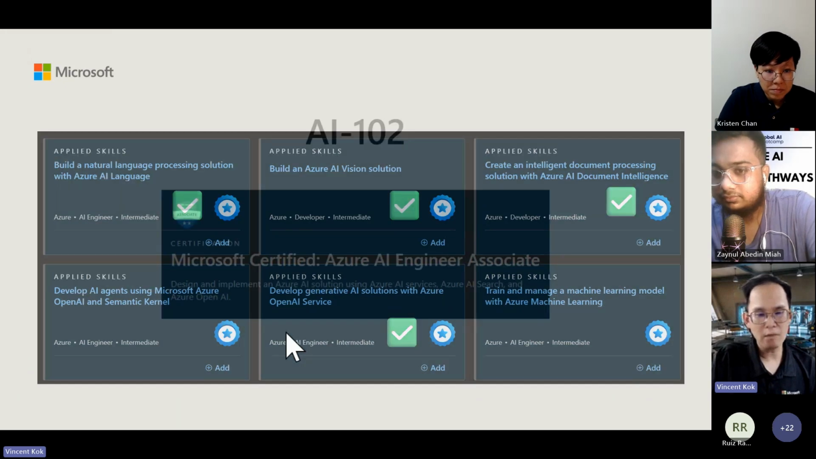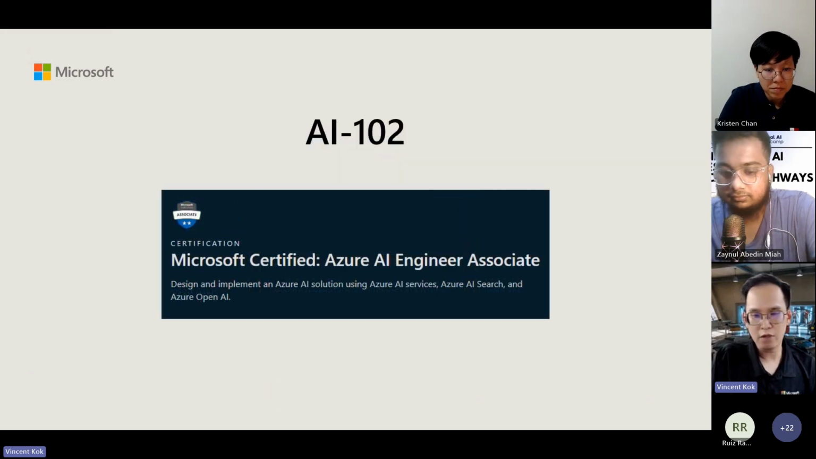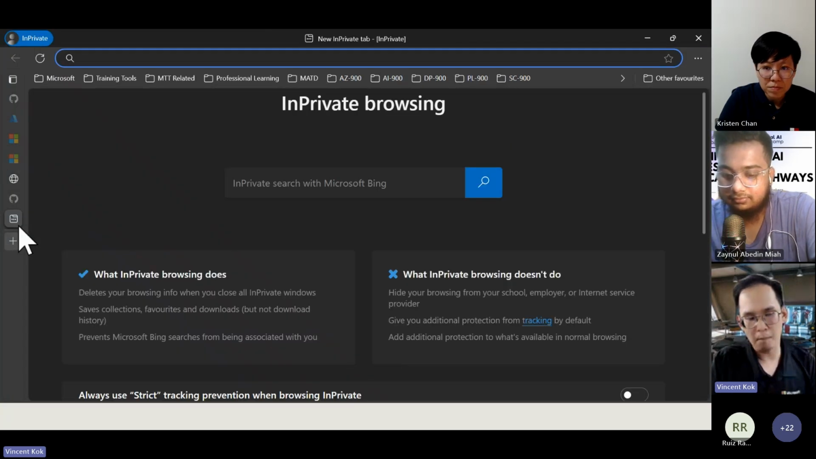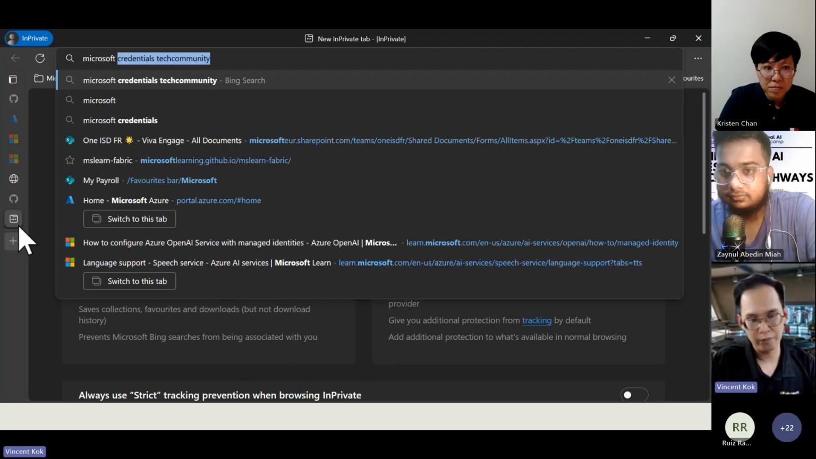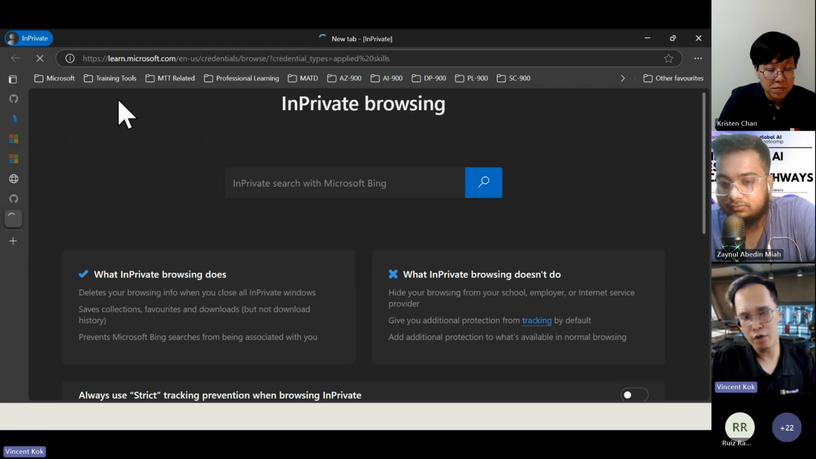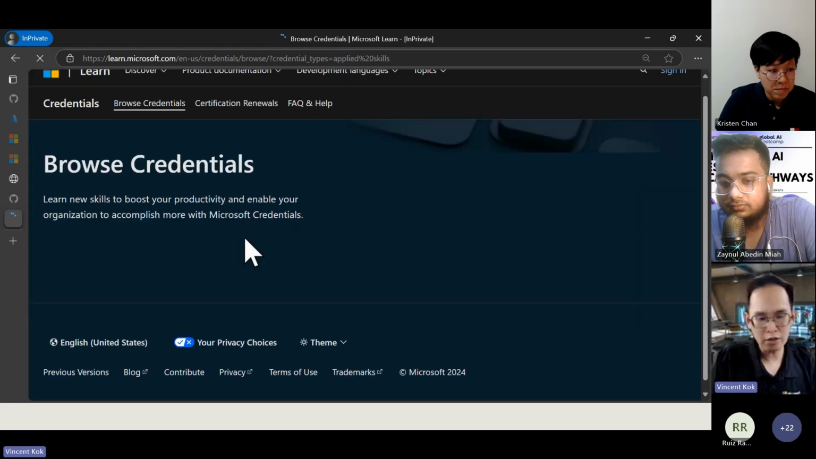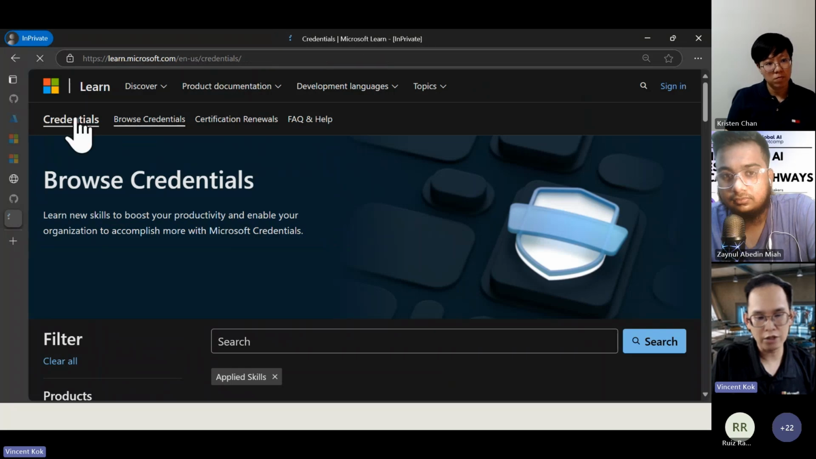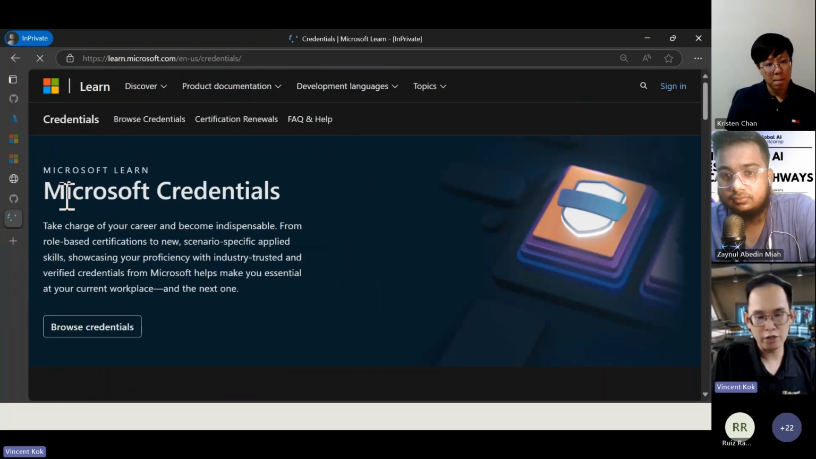All right. Since we still have some time, let me just show you one more thing, which is the applied skill. What you need to search is just Microsoft Credential. Microsoft Credential will have two paths, like what Christine mentioned. So the certification, let me go back to this credential here. You can see Microsoft Credential.